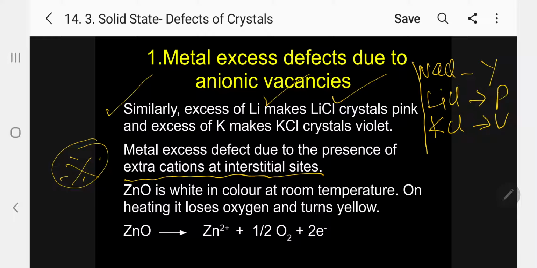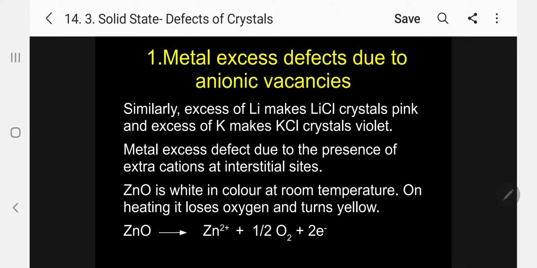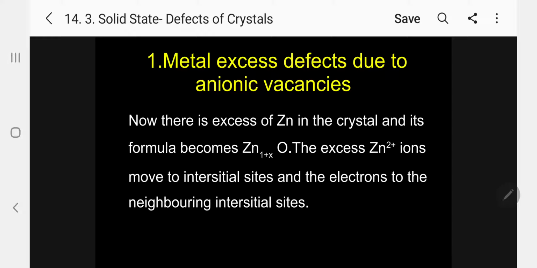In the same way, in the case of zinc oxide, kindly follow, it is white in color at room temperature. On heating, it loses oxygen and turns yellow. By losing oxygen, it is giving yellow color. Continuation of metal excess defect.